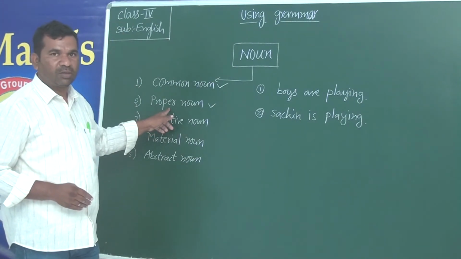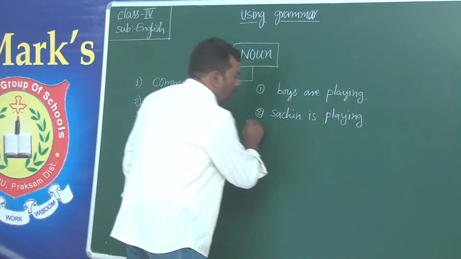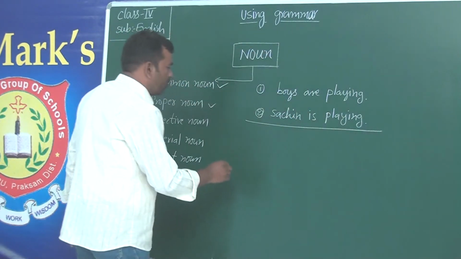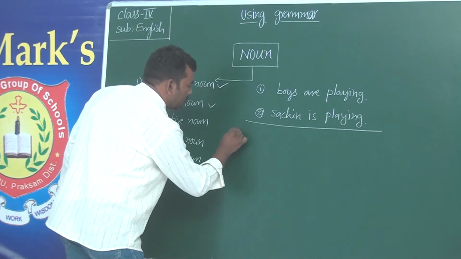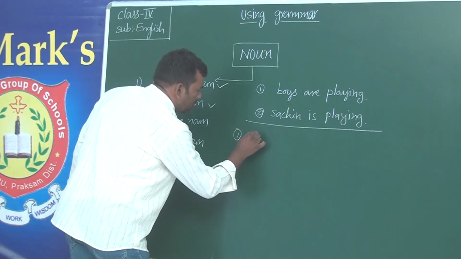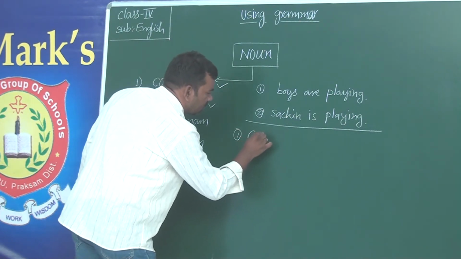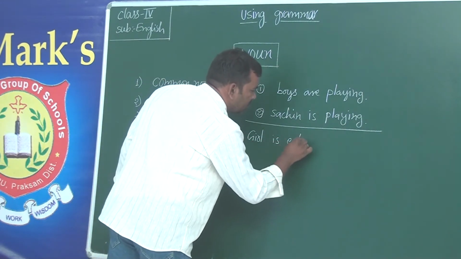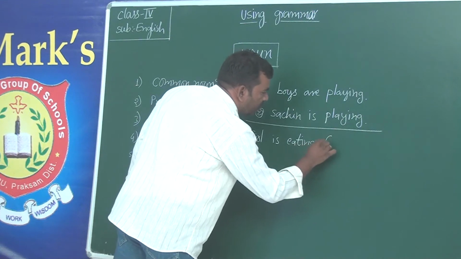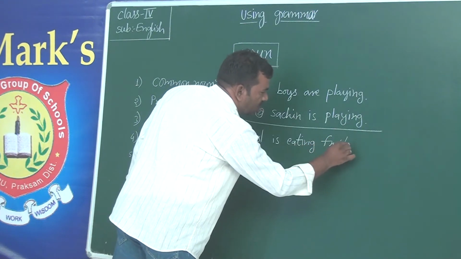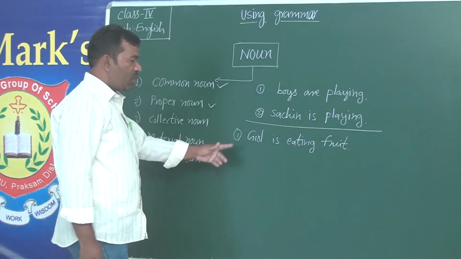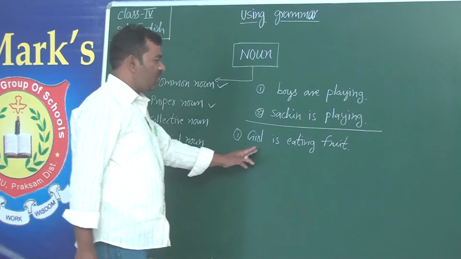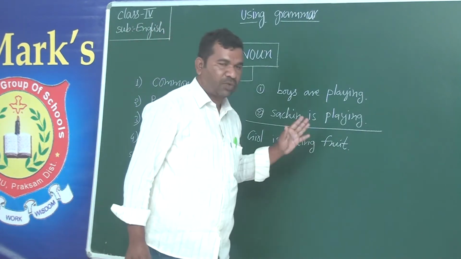You got it? You understand? I will write one more, okay? Girl is eating fruit. Look at me carefully. Girl is eating fruit.